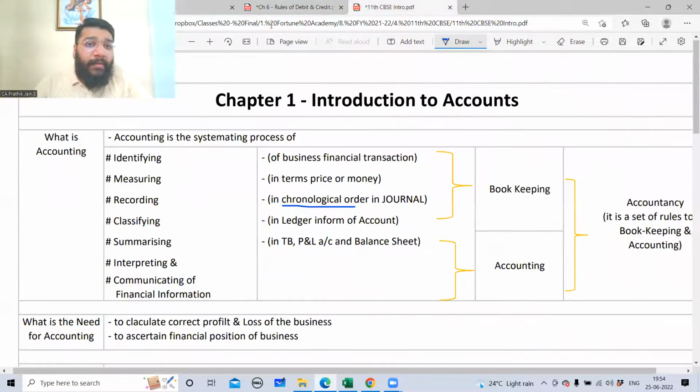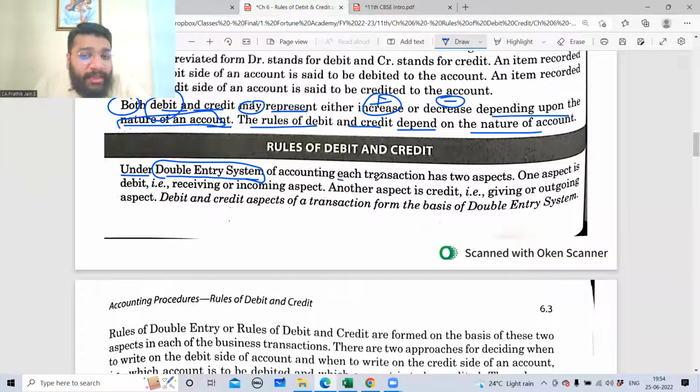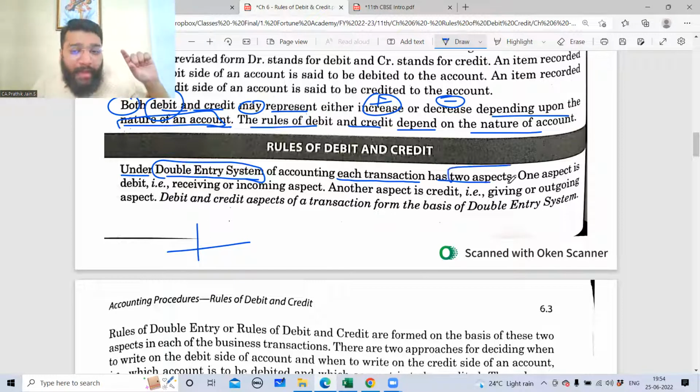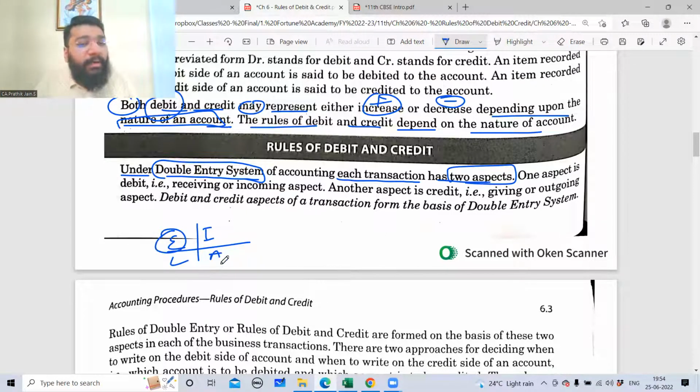So what does he say? He says that under the double entry system of accounting, each transaction has two aspects. Didn't I say that every transaction will have two impacts? In that, one will be the impact on the debit side and one will be the impact on the credit side. I'm telling you that two aspects will be there. In these two aspects, you will classify it as expense, income, liability, asset. Once you identify something as expense or asset, now this expense will be debit or credit, or this asset will be debit or credit. That is the aspect.